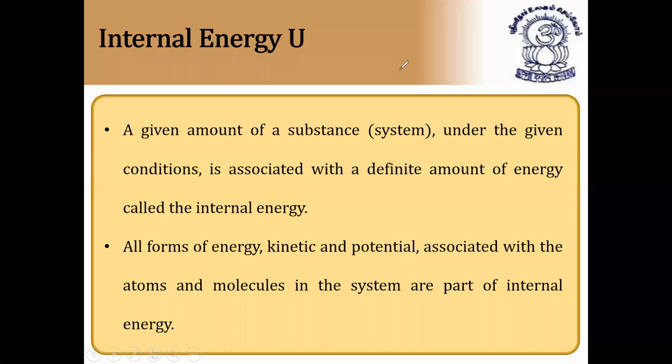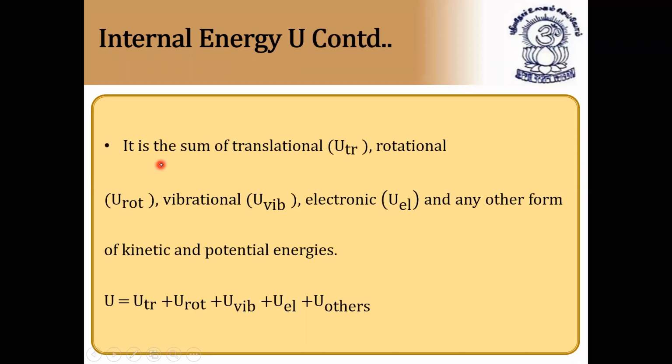Next, let us continue with internal energy. It is the sum of translational, rotational, vibrational, electronic energy, and any other form of kinetic and potential energy. So this is called total internal energy. Internal energy is equal to the translational energy, rotational energy, vibrational energy, electronic energy, and others of the system, that is, the kinetic energy and potential energy of the system. It is the sum of all the energies connected with the system. What are the energies connected with the system?